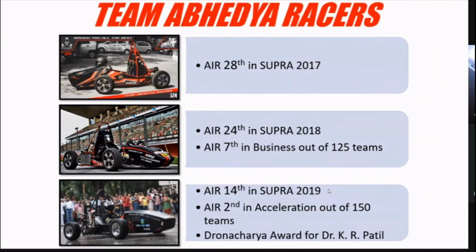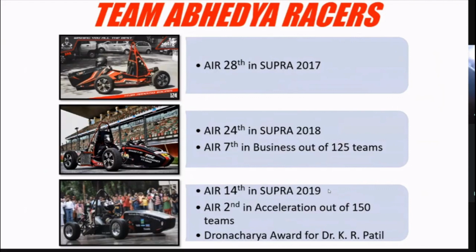The team has been successful in setting its foot in the enormous Formula student world and will continue to do so. On the screen, we can see the three glorious beauties, the roaring beasts, which were built by the respective teams, that is TAR 1.0 in 2017, 2.0 in 2018, and TAR 3.0 in 2019.